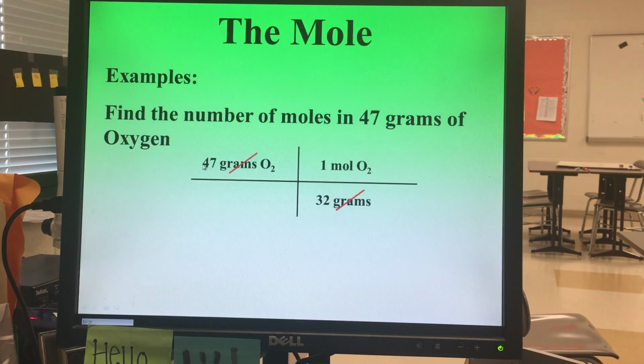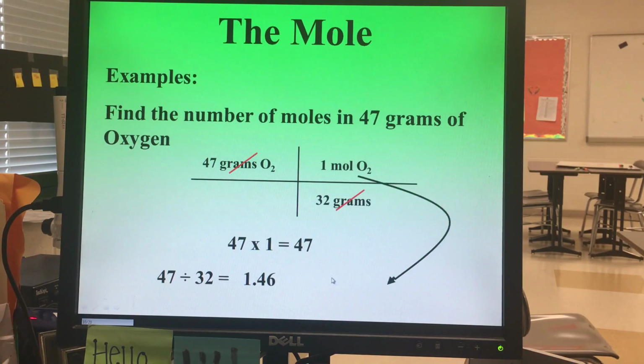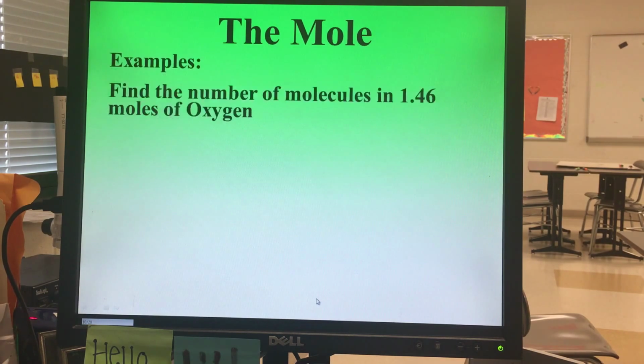We end up looking at the only unit we have left, which is moles, which is what we want. And then if you go ahead and carry through by multiplying on top, dividing by what's in the bottom, you're going to get 47 times 1, divide that by 32, and you get 1.46. Your units in this case is going to be in moles. And so if you have 47 grams of oxygen, you've got 1.46 moles of oxygen particles.